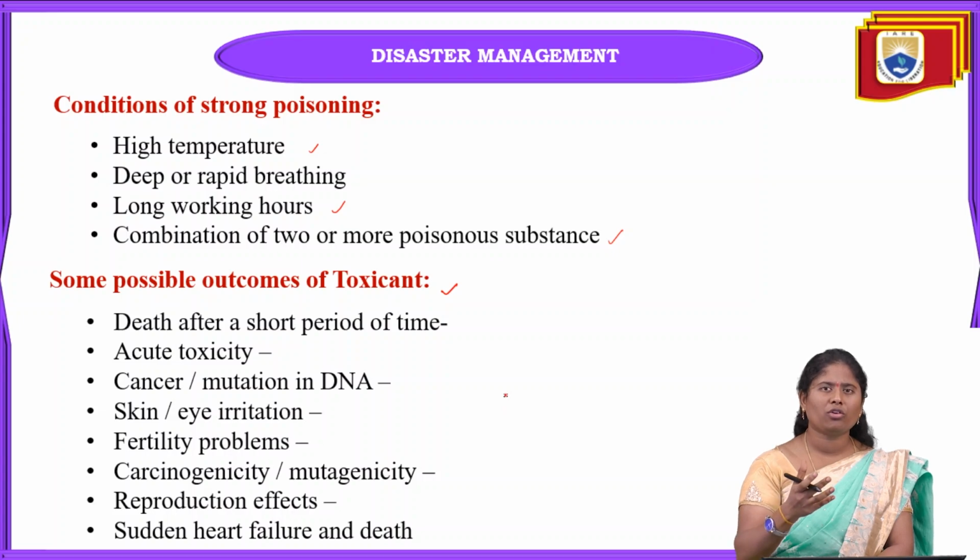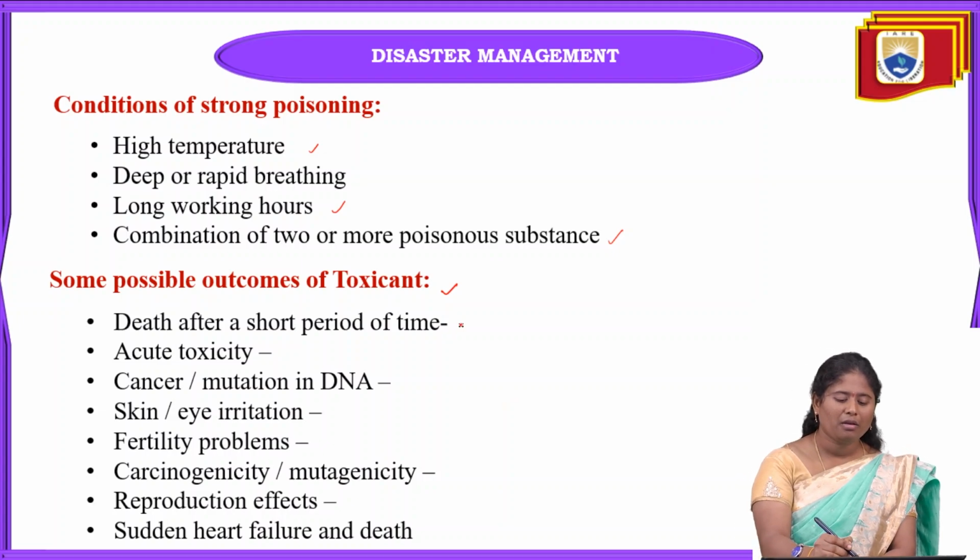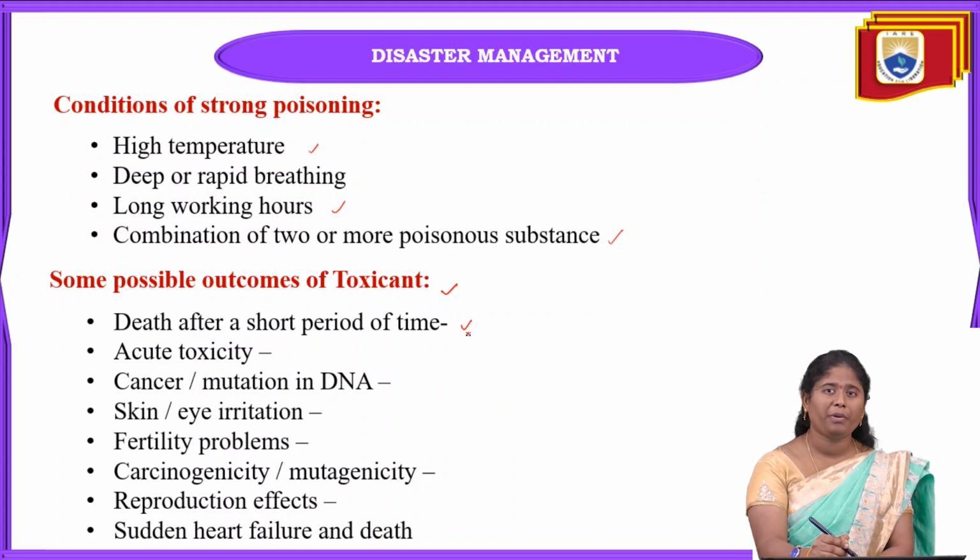And next are some of the possible outcomes of this toxicant. When we inhale this type of chemicals, what outcome will we be facing? Some may die within a short period, and there will be mutation in their DNA. Mutation is nothing but a change in DNA.